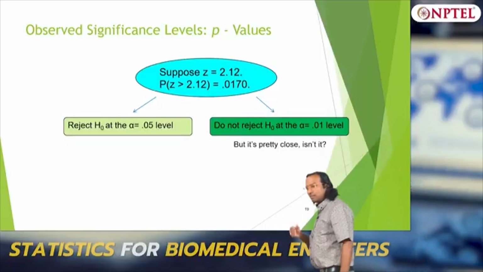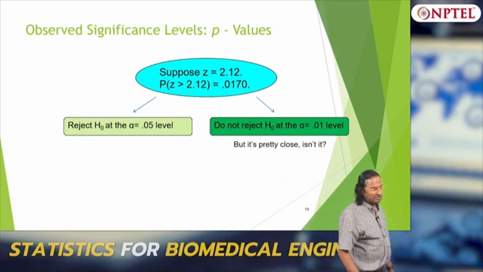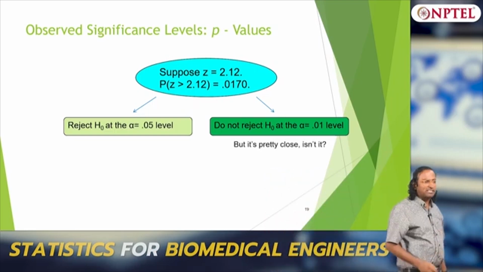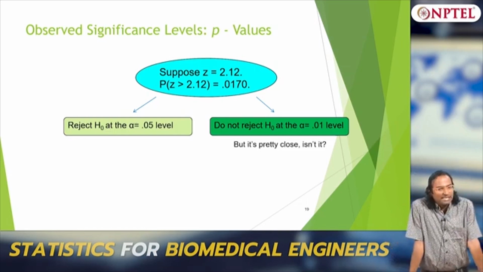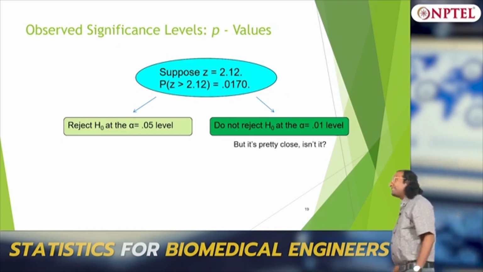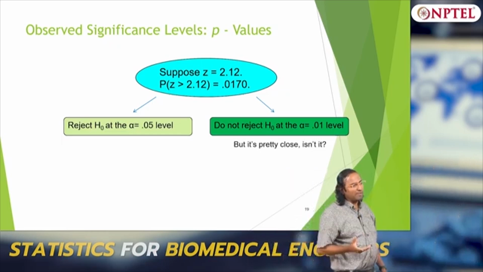I cannot reject the null hypothesis at 95% confidence. What is the exact percentage with which I can reject the null hypothesis? That is my question. Here you are simply fixing alpha, right? You are fixing alpha and saying I want to be 95% sure.